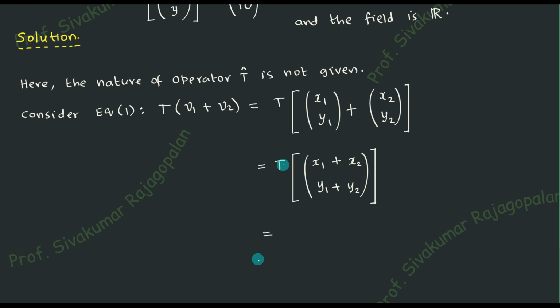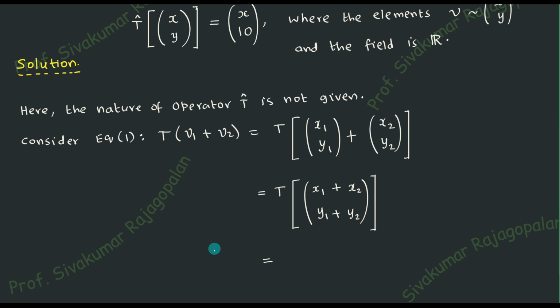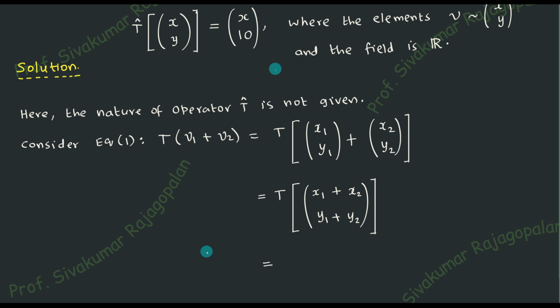And now comes the important point, how to simplify this. For simplifying, you have to see the 10 there. So what I'm trying to say is, how to simplify is, T operator operating on the element of the vector space will be given by, you have to understand how it is given. It is given by first component remaining as such, x remains x, like that you make the transformation, and whatever is there in the second component, that component will be replaced by 10.